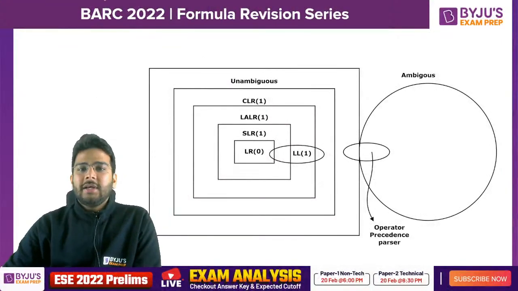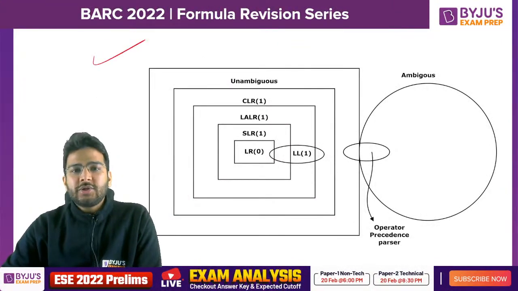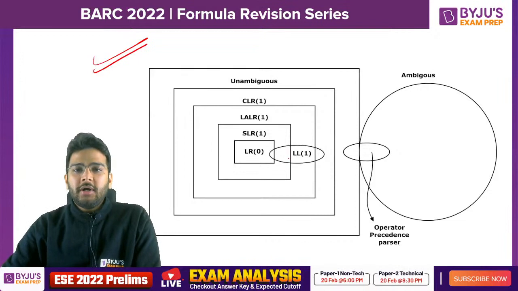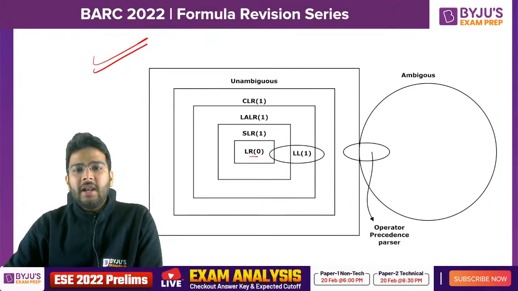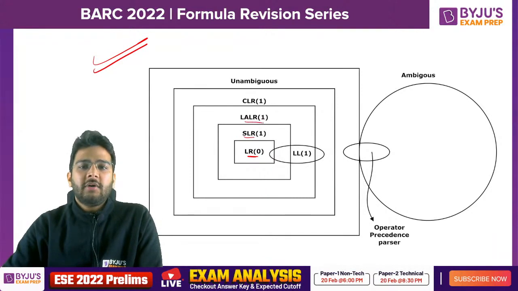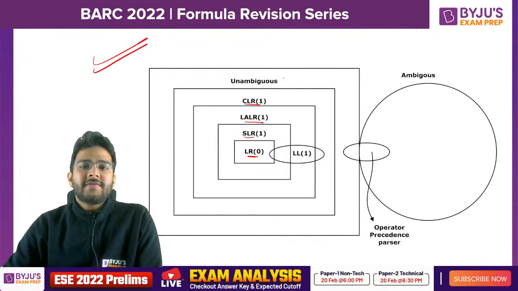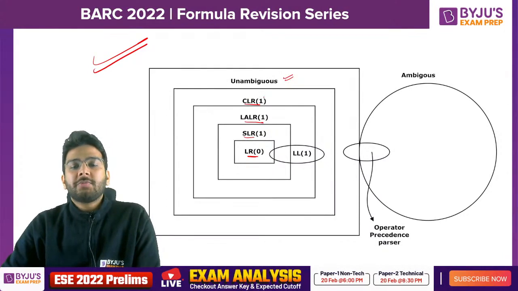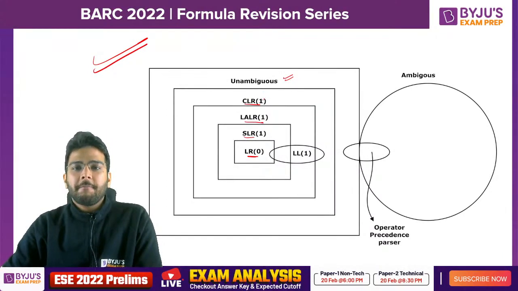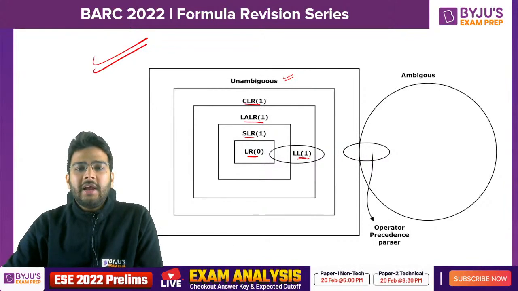So this is the last slide for this compiler design. This diagram is very important. As you can see here, if a grammar is LR0, definitely it will be SLR1, definitely it will be LALR1, it will be CLR1, right? But we have some unambiguous grammars which cannot be parsed by even a CLR1 parser. And what about LL1?